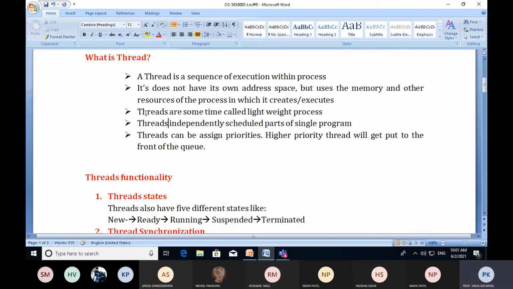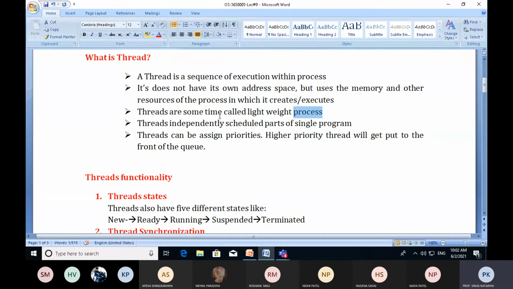Now the third statement tells us threads are sometimes called lightweight processes. It is not a heavy process. VLC media player is completely a heavy process, containing many threads working simultaneously in primary memory. A single thread of the VLC media player, a single instance, is called a thread.